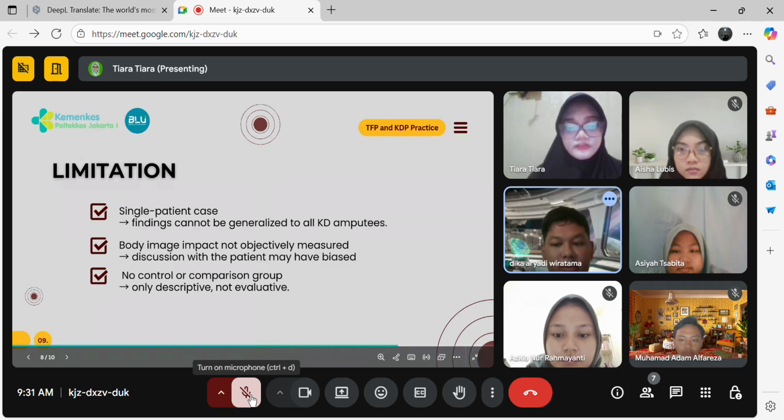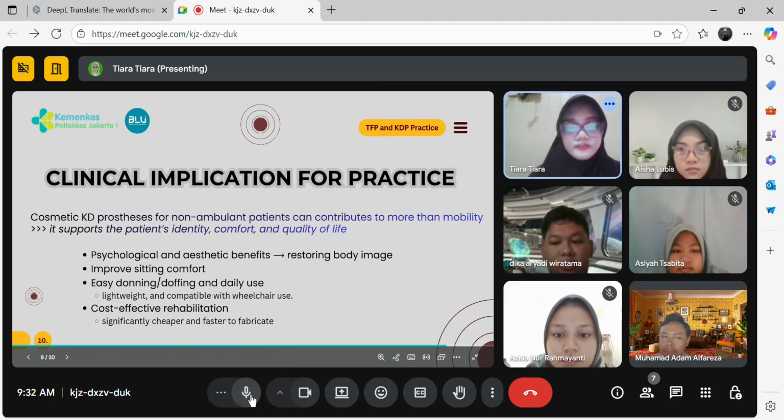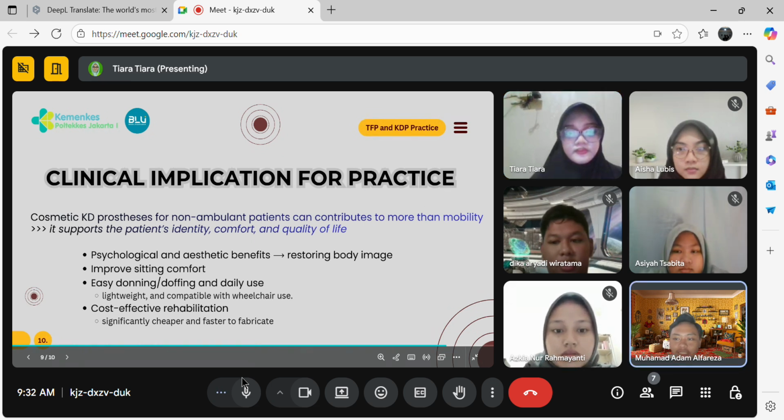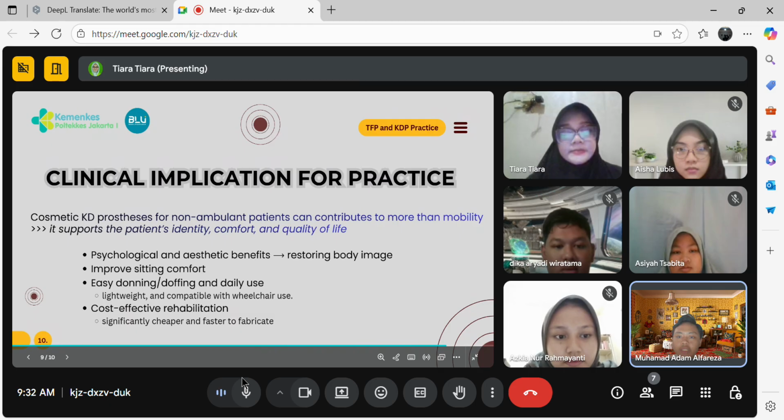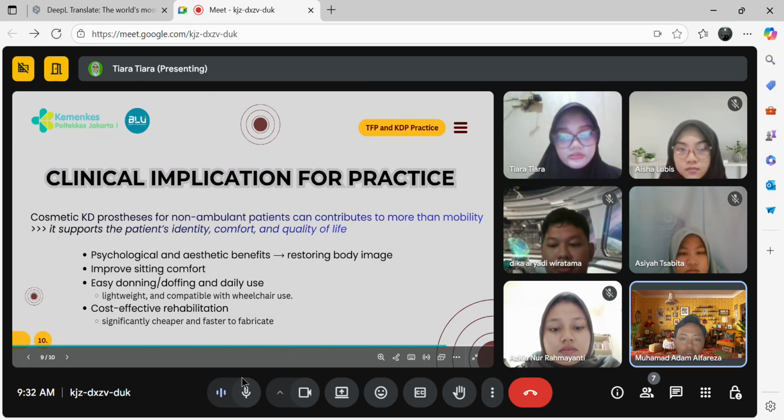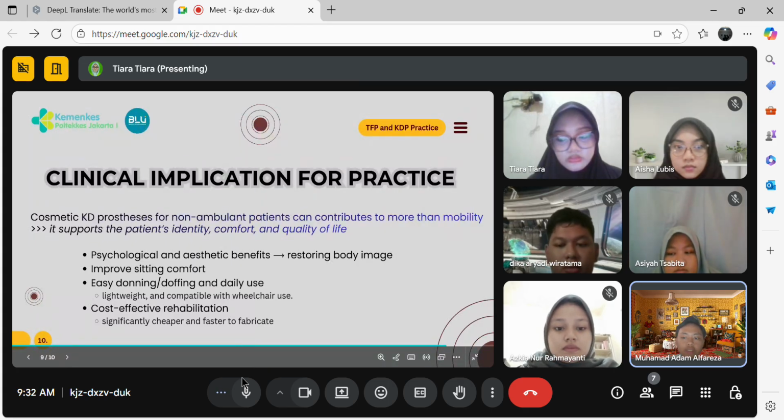Adam, it's yours. Okay, this is a slide about clinical implication for practice, especially in the campus and our practice. From this journal we use it as evidence base, especially for the cosmetic KD prosthesis for non-ambulant patient. It can contribute to more than mobility, and it supports the patient identity, comfort, and quality of life, including the psychological and aesthetic benefit, meaning that it is restoring and improving body image.